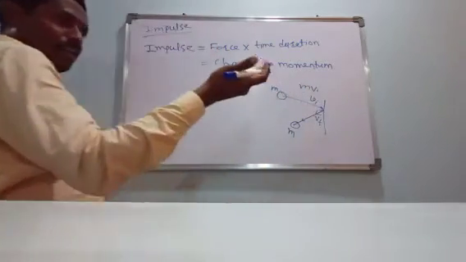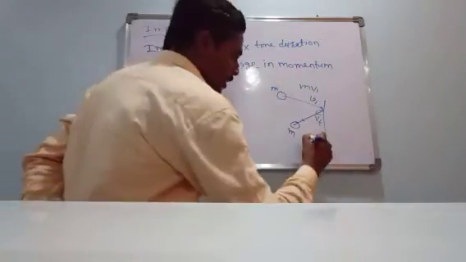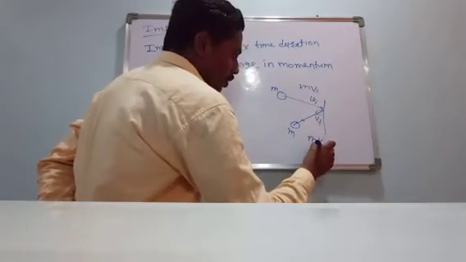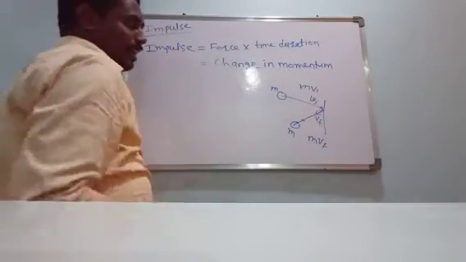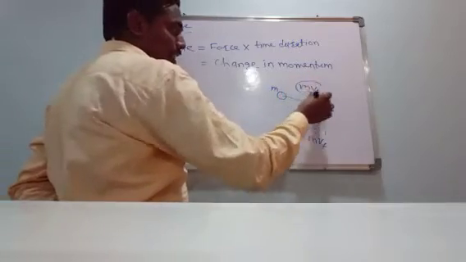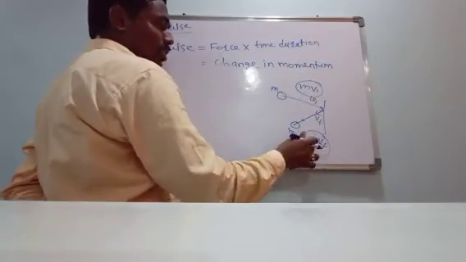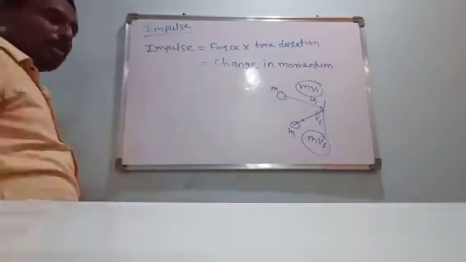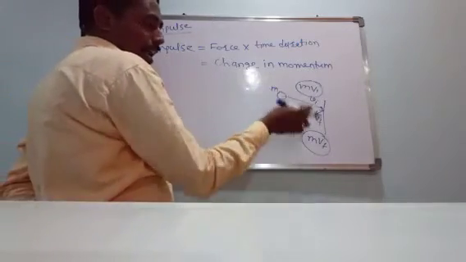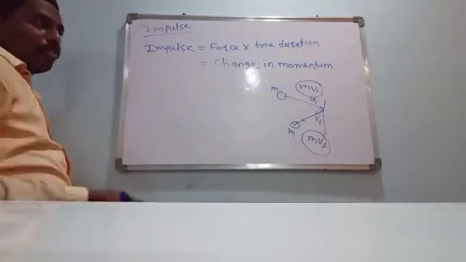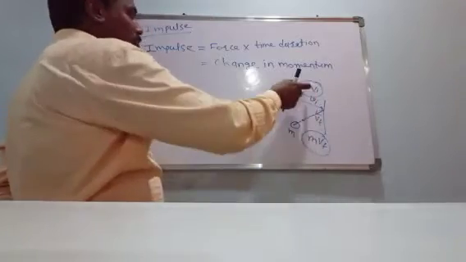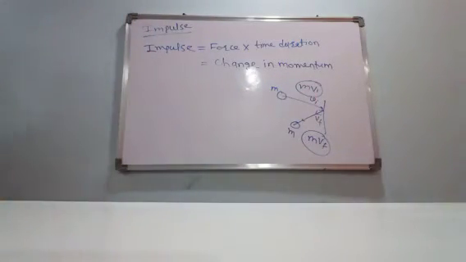When it rebounds, its momentum is m into vf. Then the change in momentum, meaning the difference between the momentum before collision and the momentum after collision, is nothing but the impulse.